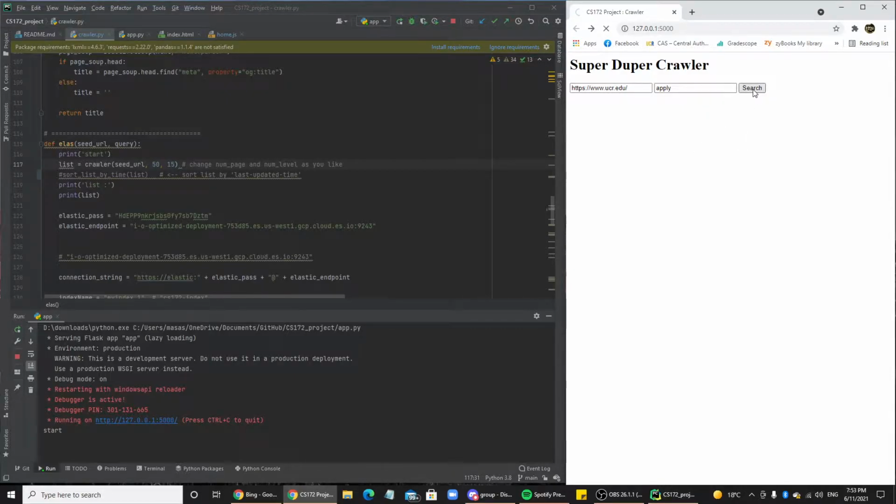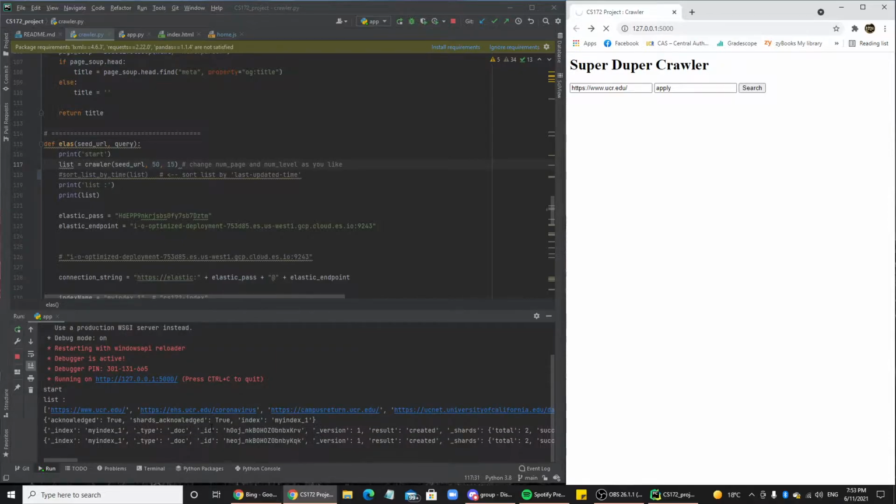Okay, so it takes in the seed URL. The left search bar is the seed URL, and the right search bar is the query. Once we hit search, it sends it to the app.py, and then it runs the crawler and the indexer. So as you can see, it's starting. Right now it's crawling.